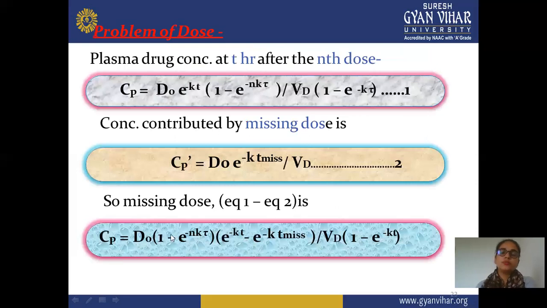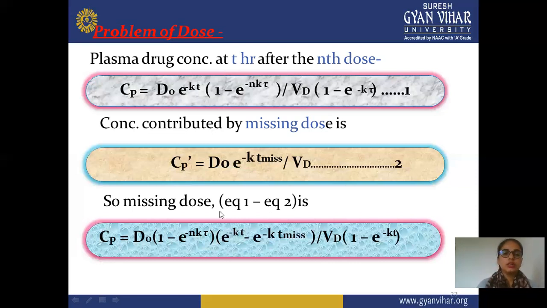Next is the problem of a missed dose, which mainly occurs when you are not taking a sufficient dose. So this is the equation for plasma drug concentration at time t after the nth dose: Cp = D0 e^(-kt) (1 - e^(-nk delta)) divided by Vd (1 - e^(-kt)). This is equation 1, and we can change this for the concentration contributed by the missed dose. Then we receive this equation: Cp = D0 e^(-kt) divided by Vd. This is the second equation, modified.